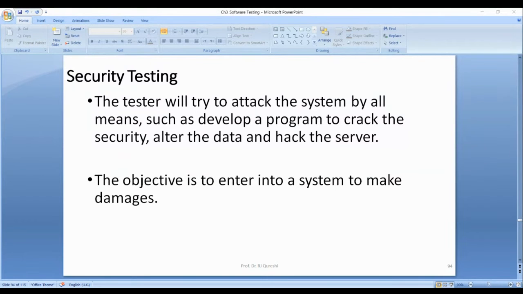Then we have virus and worm. What is the difference between virus and worm?